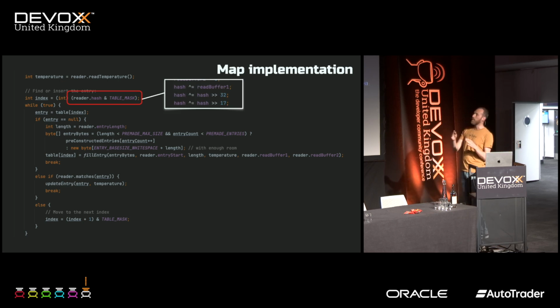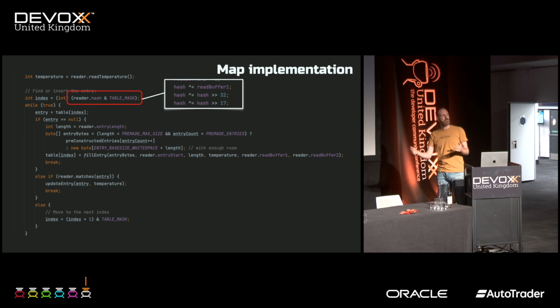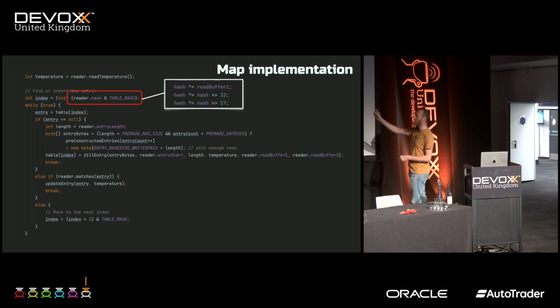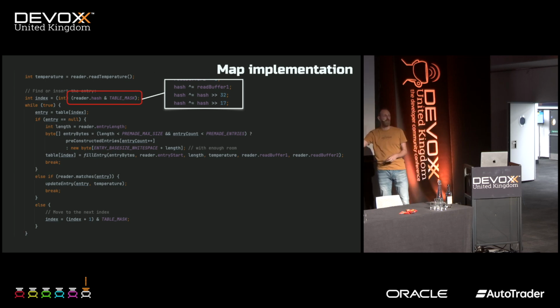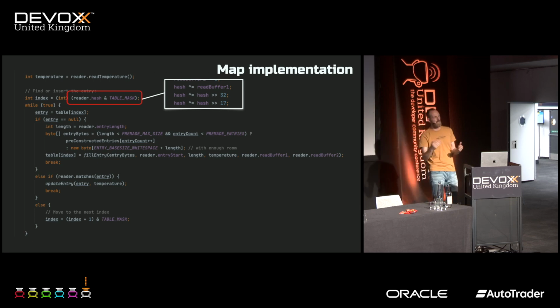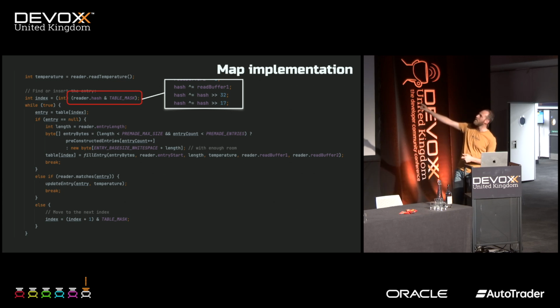So I'm actually building up the hash while I'm going. I read this long value, which is part of the name of the string, and I update my hash. I don't want to do it afterwards because this is the moment that I have everything in memory. L1, we want to optimize this. So we update this int value while we go. Then we AND it together with the table mask. This is the same as modulo, but my table is always a power of 2, so I can just mask it faster. And I get the index.